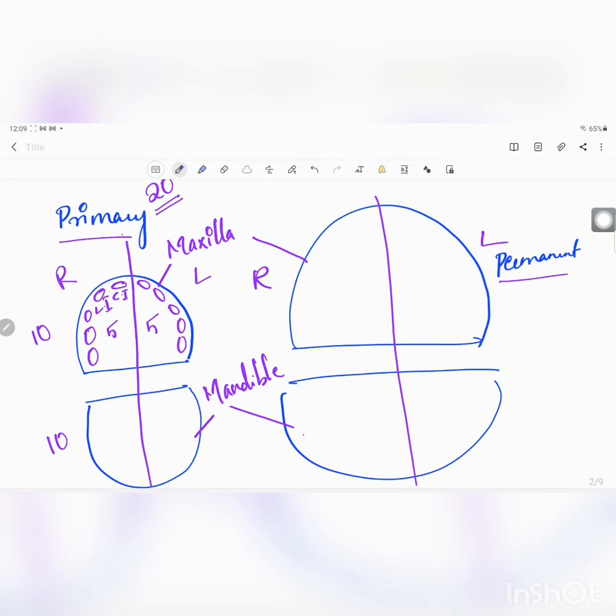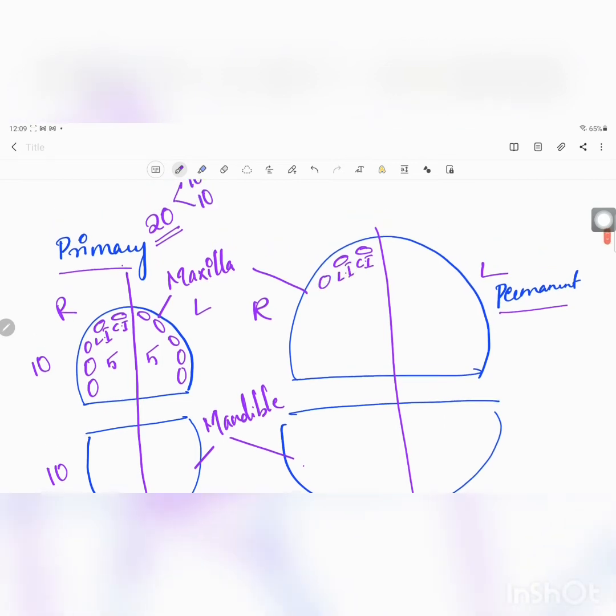We know in primary dentition we didn't calculate premolars because we don't have premolars there. But in permanent dentition we have premolars, right? First we will count from the right side. Here we have one central incisor and one lateral incisor. Then it comes to the canine, 2 premolars. Then 3 molars.